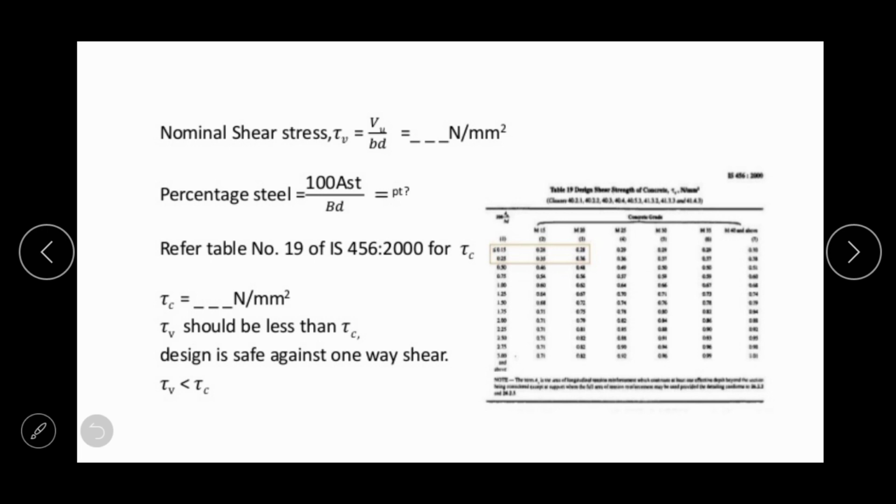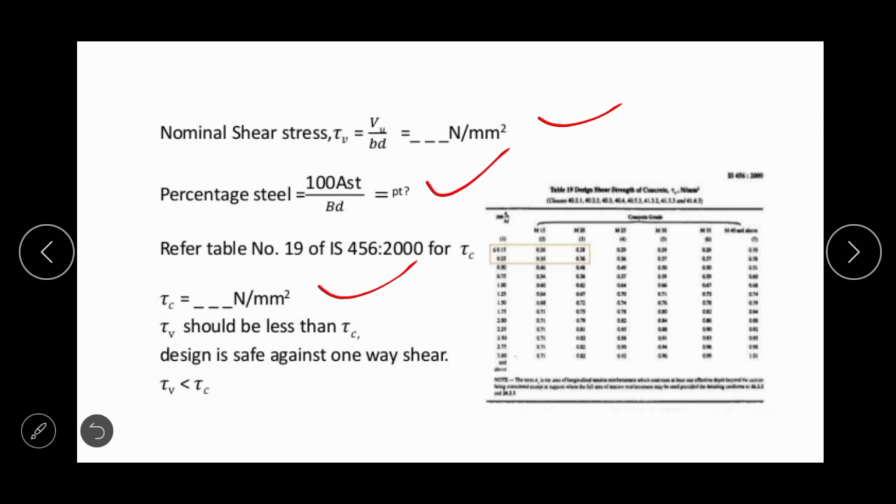After getting the shear force, we can calculate the nominal shear stress, and after that we can get the percentage of steel by this equation, that is 100 AST by BD. From the percentage of steel we can calculate tau C from table number 19 of IS 456.